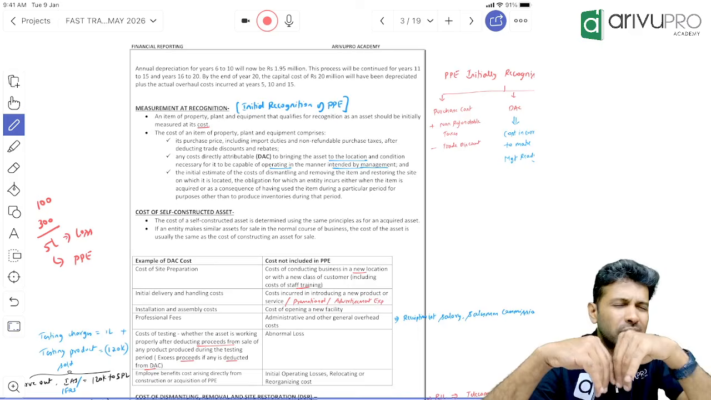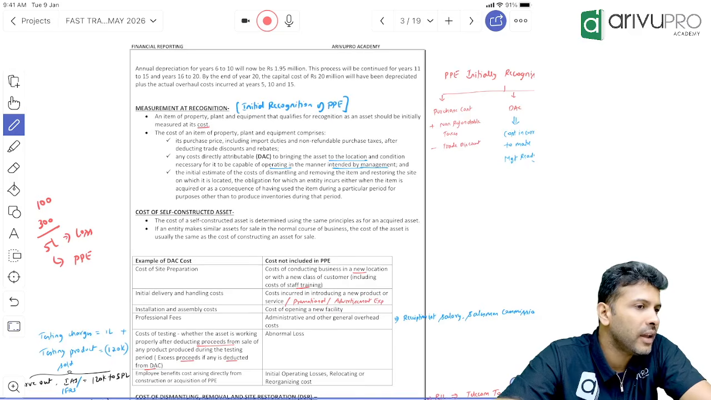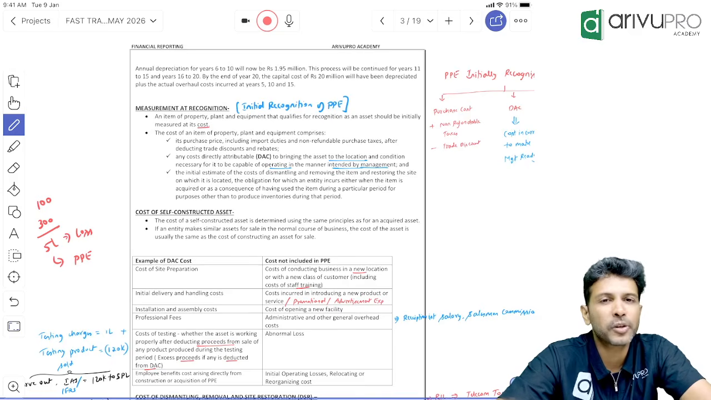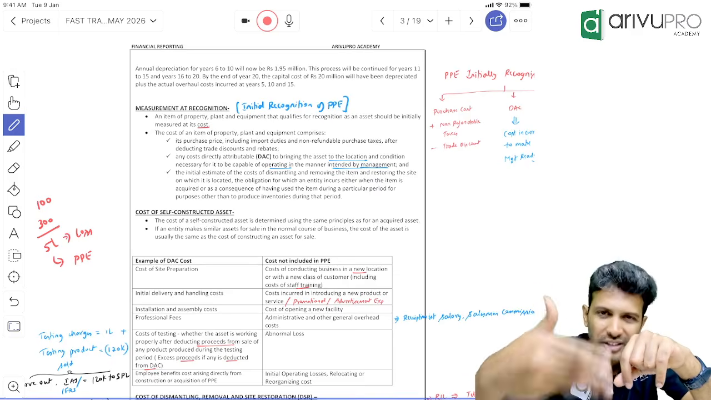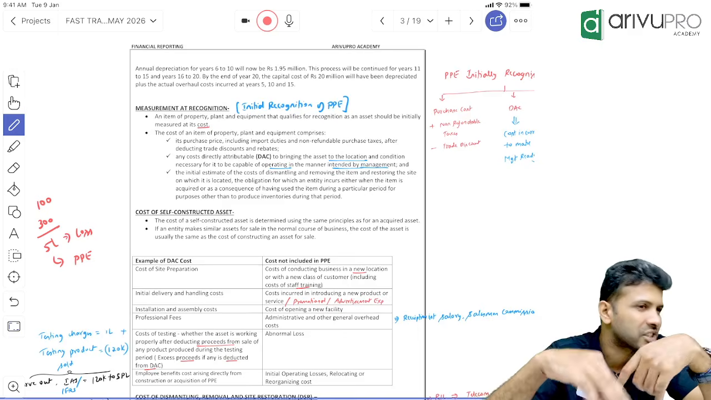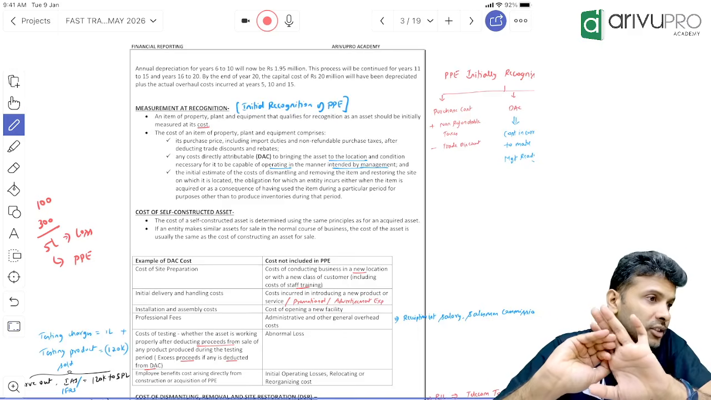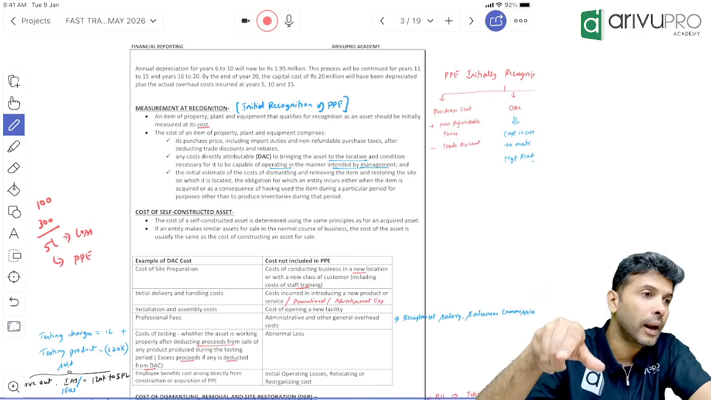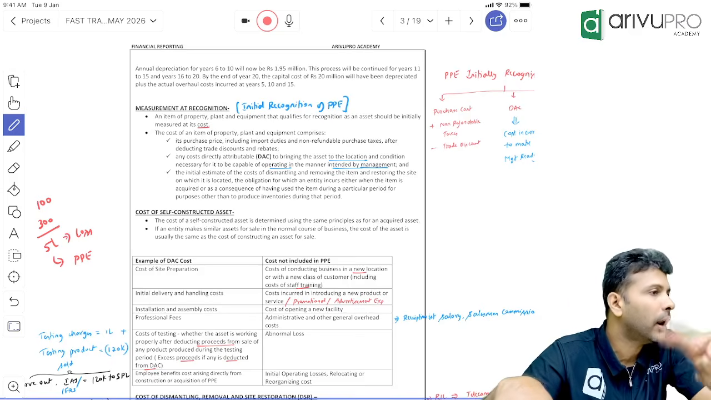Some of the examples, DAC means those costs which are incurred to make the PPE ready to use. From whose perspective? Management perspective. DAC examples are site preparation charges, delivery charges, inspection charges, assembly charges, testing charges. But tested product sold you will minus. Testing charges you will add. Tested product sold you will minus.